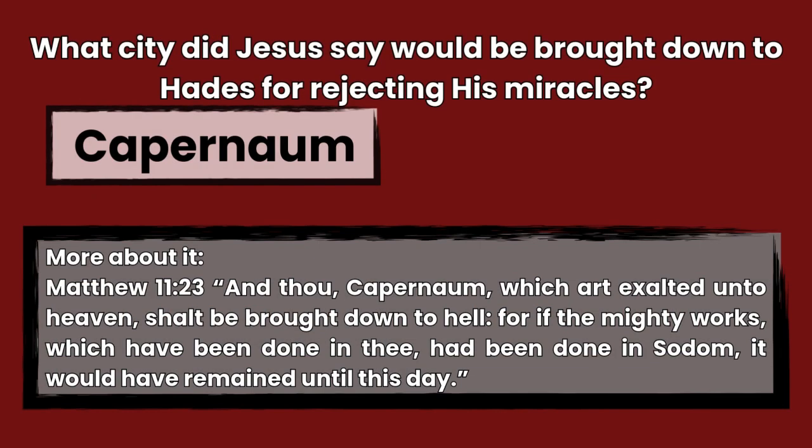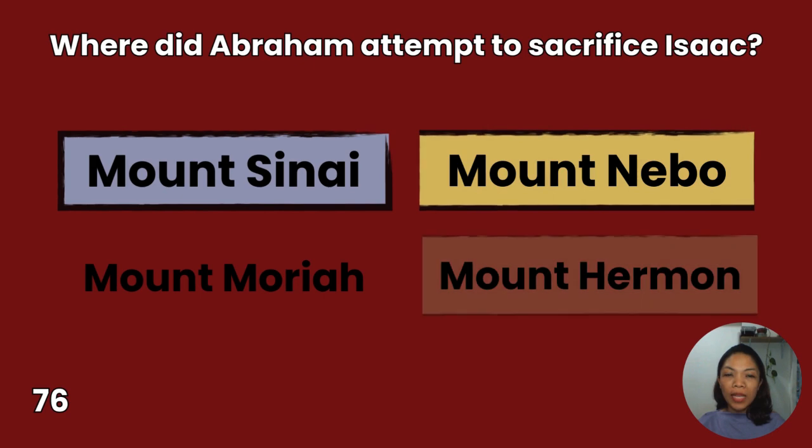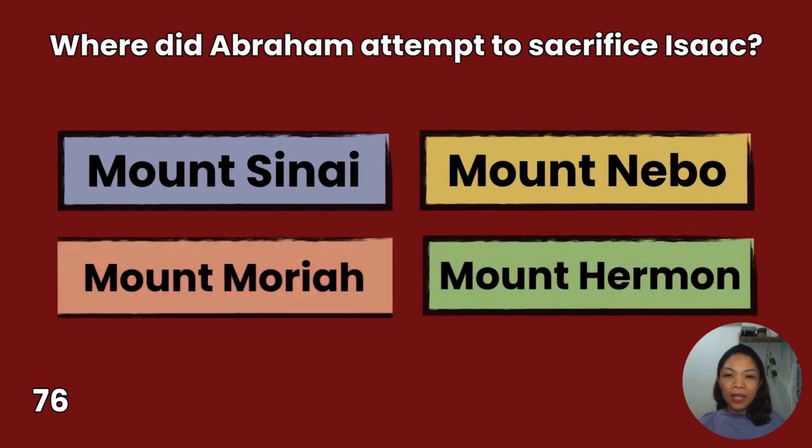The answer is Capernaum, Matthew 11:23. And thou, Capernaum, which art exalted unto heaven, shall be brought down to hell. For if the mighty works which have been done in thee had been done in Sodom, it would have remained until this day. 76. Where did Abraham attempt to sacrifice Isaac? Mount Sinai, Mount Moriah, Mount Nebo, Mount Hermon. You have 10 seconds to answer.